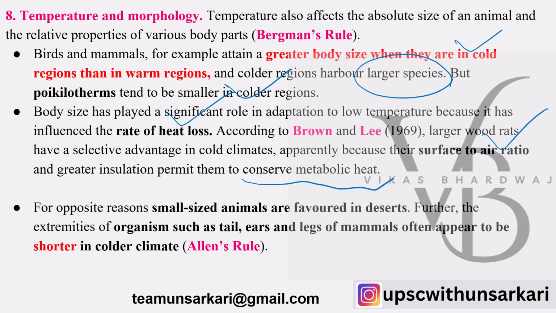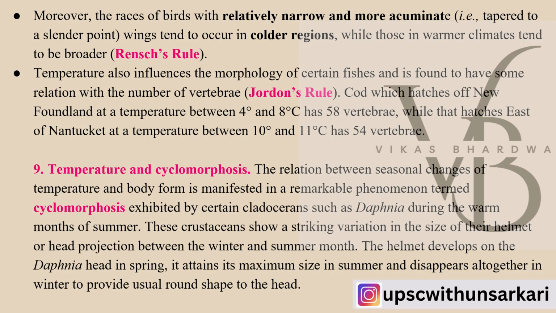We can take other examples also. Similarly, small size animals are favored in deserts because of the extremities in terms of heat. Their body features like tail, ears and legs often appear to be shorter in the colder climates because they tend to minimize the heat loss as per Allen's rule.